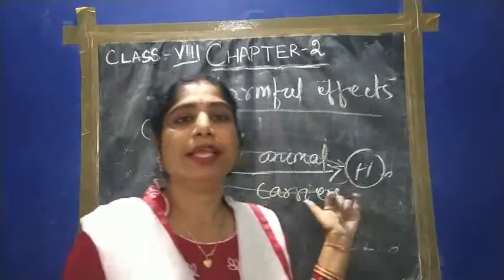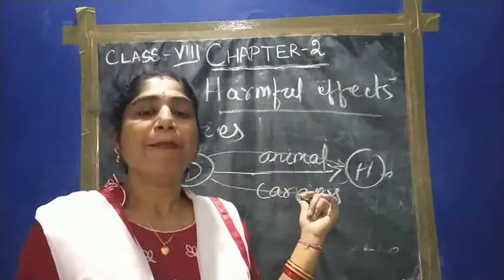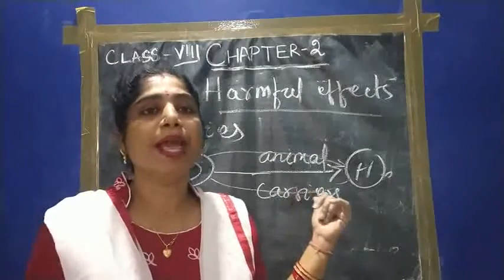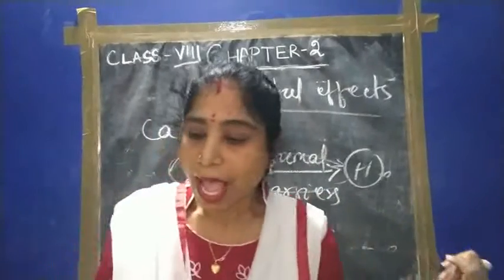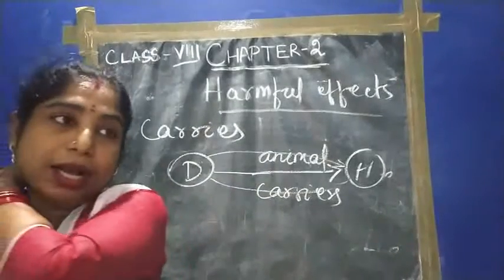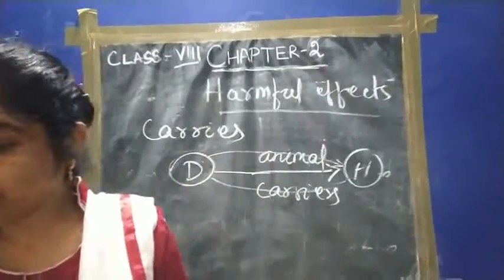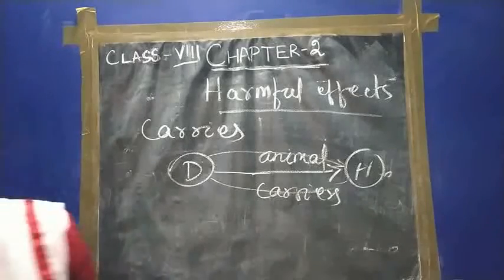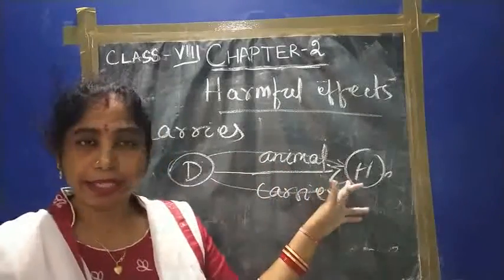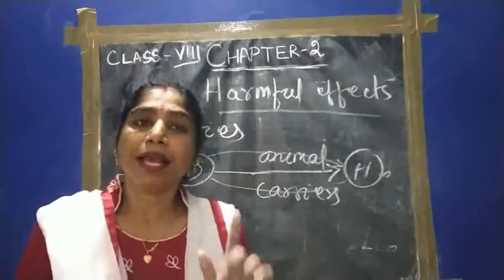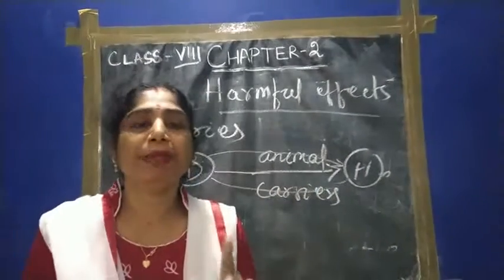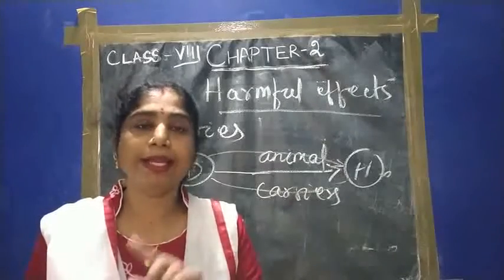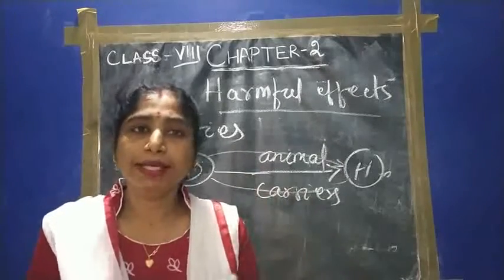So here the carrier for malaria is the female Anopheles mosquito. Another example is dengue. The dengue virus is transmitted from the diseased person to the healthy person by the carrier, the female Aedes mosquito, A-E-D-E-S.